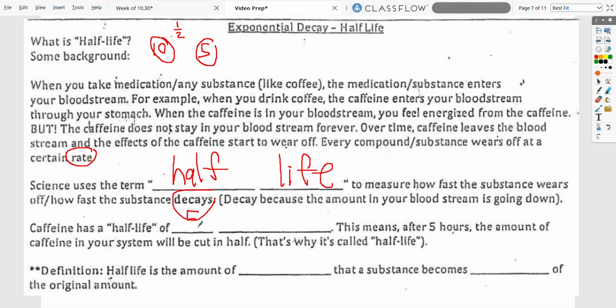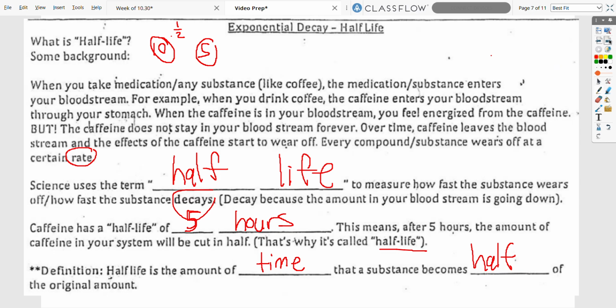Caffeine has something called a half-life of a certain time. When it says that caffeine has a half-life of 5 hours, and you can look up different substances, they all have different half-lives, that means that after 5 hours pass, the amount of caffeine cuts in half, so it multiplies by 1/2. That's why it's called half-life, right? 5 hours pass, it becomes half. Another 5 hours, it becomes half. The official definition: half-life is the amount of time that a substance becomes half of the original amount. So really, we're just multiplying by 1/2 a bunch of times.